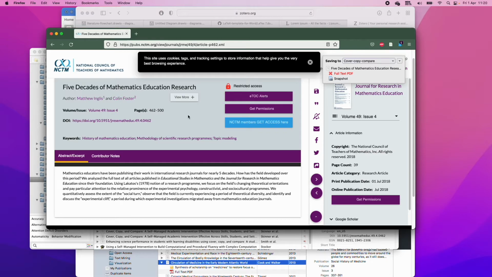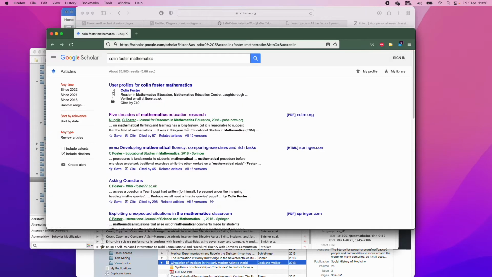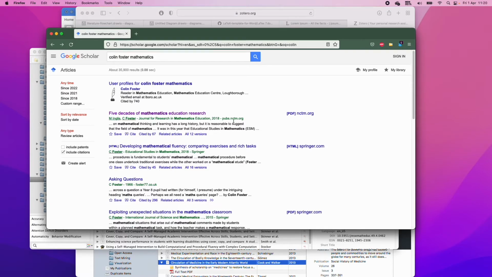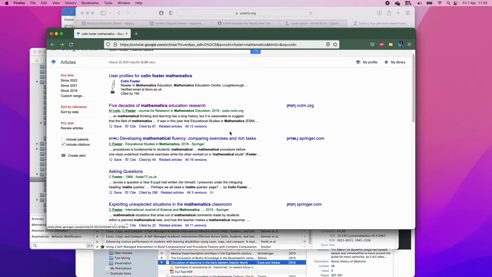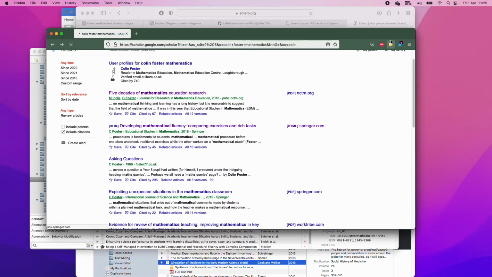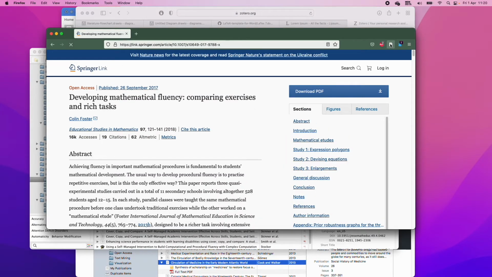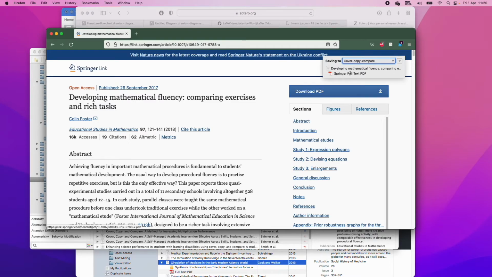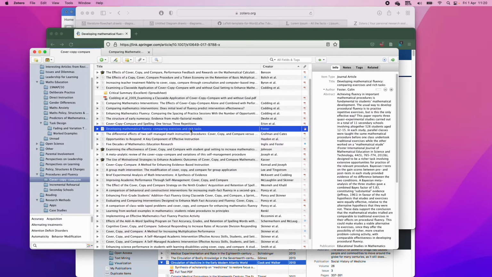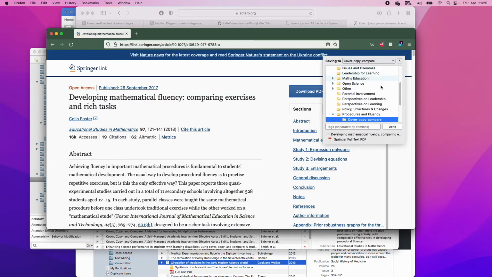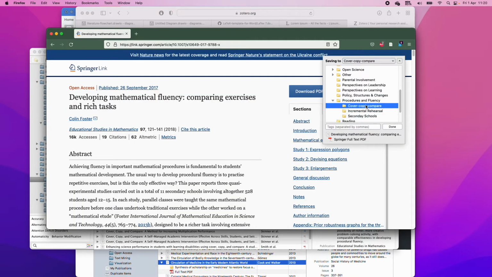I'm sorry, I'm not at uni. I'm doing this at home, so I'd have to do the login stuff that Loughborough makes you do. But let's see, I think this one is open. Yes, this one's open, so I could just download this one. Right, here we go. I've downloaded Developing Math Fluency. And as you can see here, I've now installed it, right? You can select where you want to install it. So I've installed it to this place.